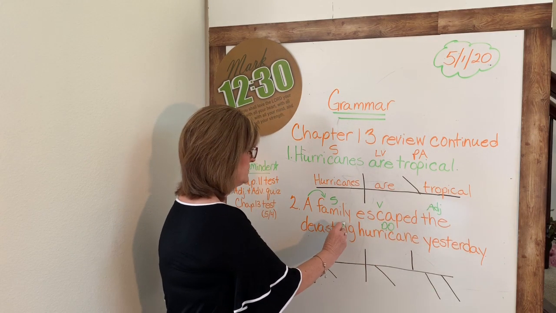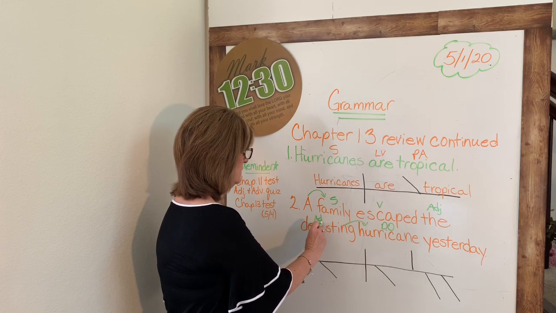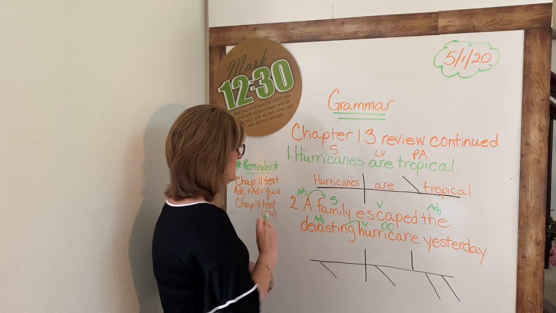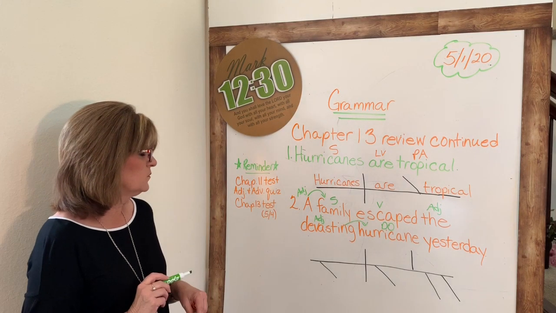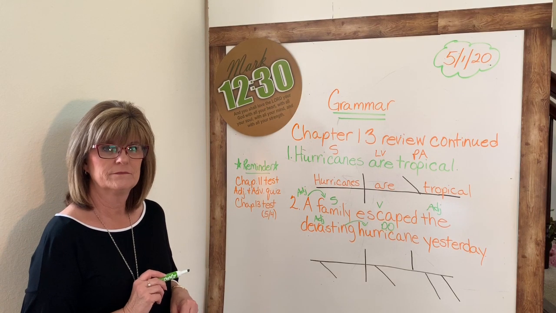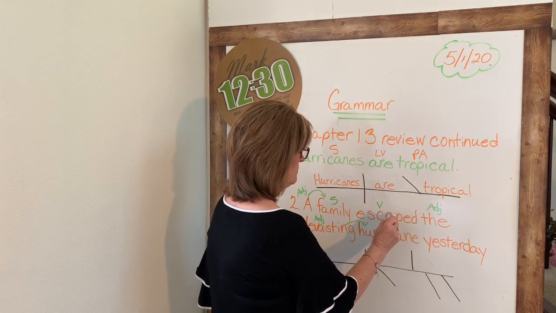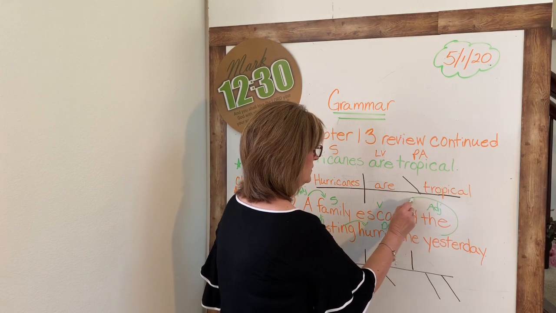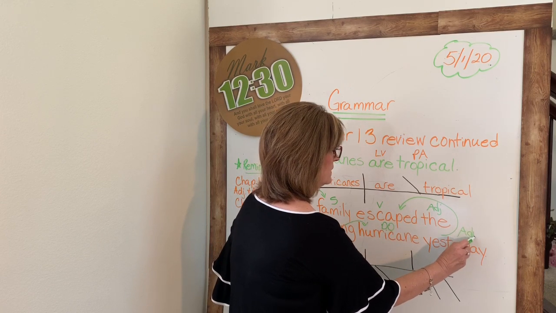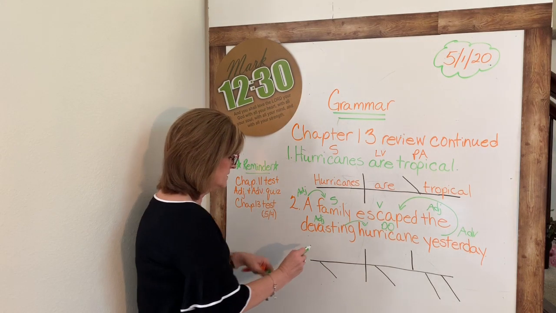And it's a devastating hurricane. And then we have one word left, yesterday. What do you think that word might be? Yeah. It's an adverb, and it goes all the way back to the verb. It tells when, yesterday.